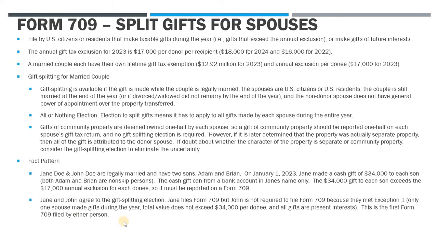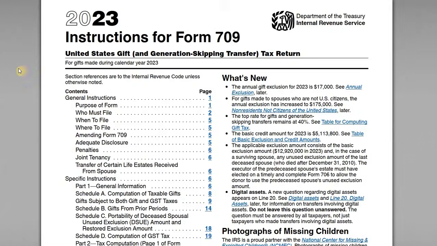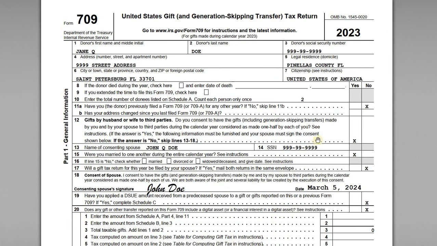It says that if only one spouse makes those gifts during the year, and the total value doesn't exceed double what the annual exclusion is, so in this case, it's $34,000 per donee, and all the gifts are present interest, then you only need to file one 709. Now, this is going to be the first Form 709 filed by either person, and we'll see that when we look at Schedule B on prior filing. So let's have a look at the return, and we'll start going through this.